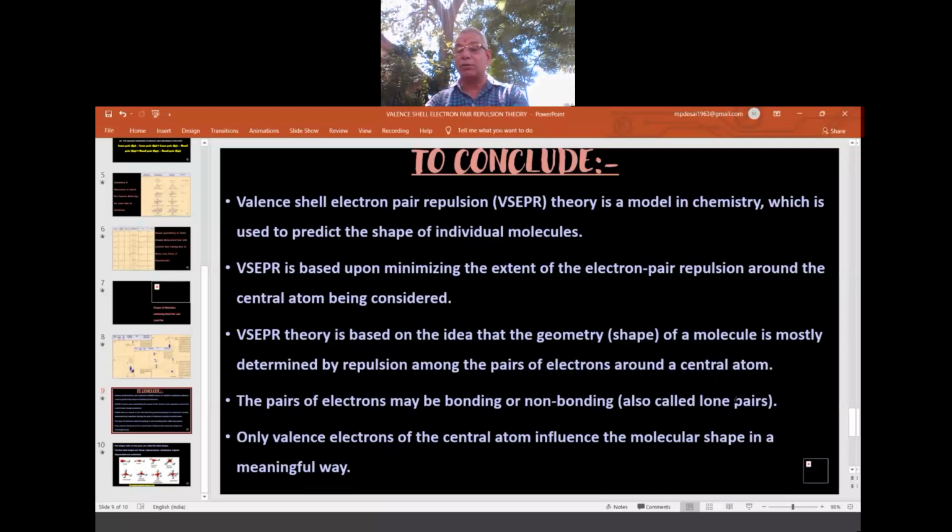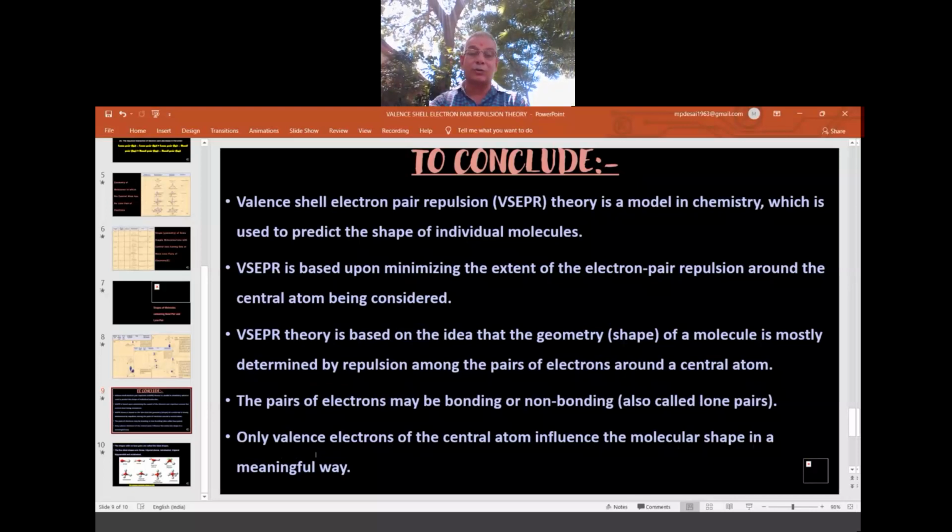So non-bonding is also called a lone pair, already told. Only the valence electrons of the central atom influence the molecular shape in a meaningful way. That means, among the total electrons in a particular atom, the ones going for bonding are the valence electron pairs. Valence electrons influence the geometry and the molecular shape more. Others will cooperate and support the geometry, but it is the valence electrons, because in the structure of atom I also told the same thing: valence electrons are most important.